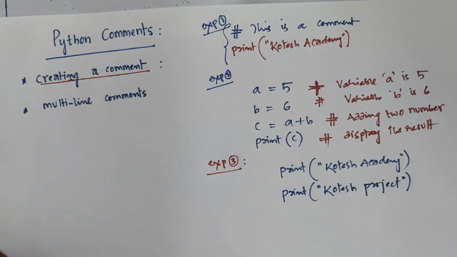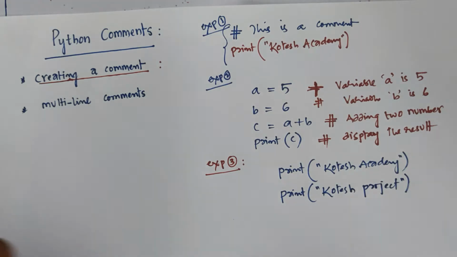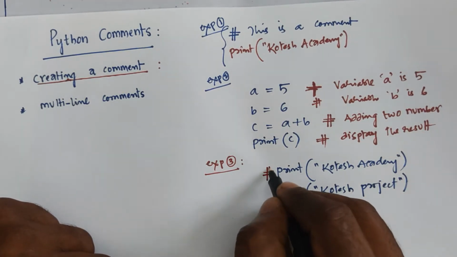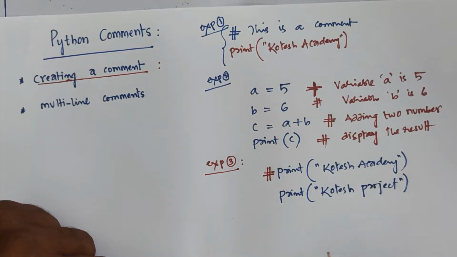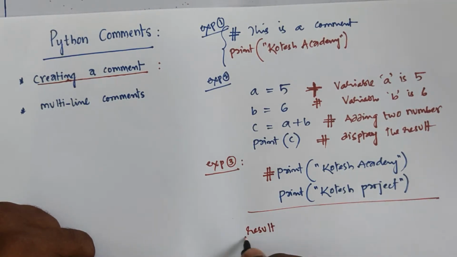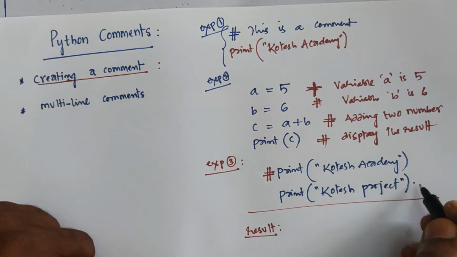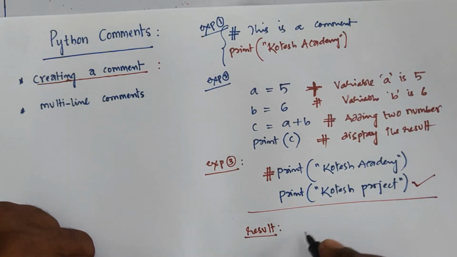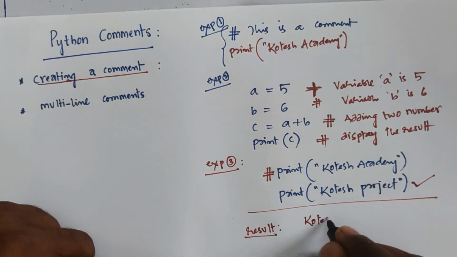We have two instructions, but before the first instruction I am using one hash symbol. Which one is executable? After execution, you will get the result: only the second instruction will be displayed. That is the actual Kotesh project.